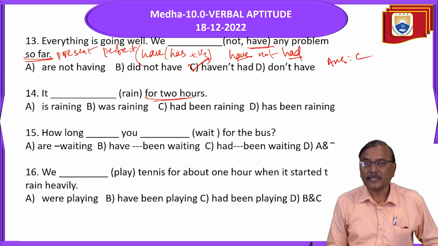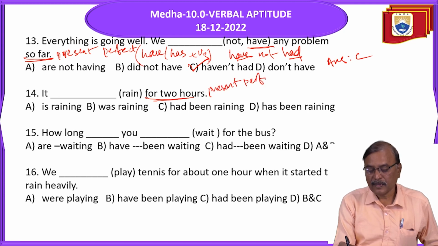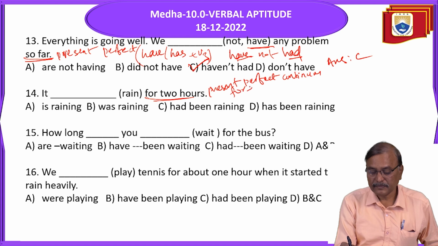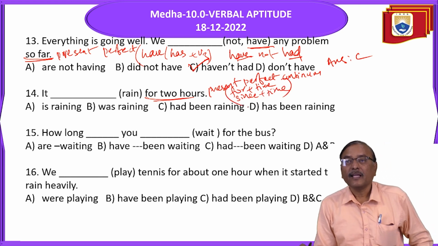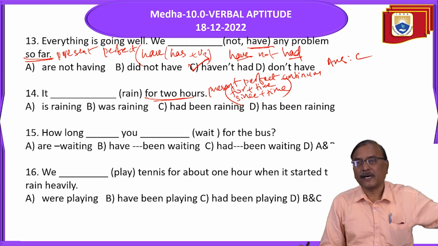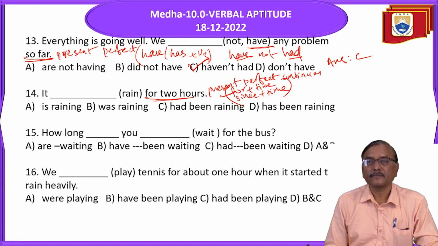What is that? Present perfect continuous. How do you identify it? Just for plus time or since plus time. By seeing these phrases, we can say it started in the past and is also continuing now. Just by seeing these phrases, for plus time or since plus time.